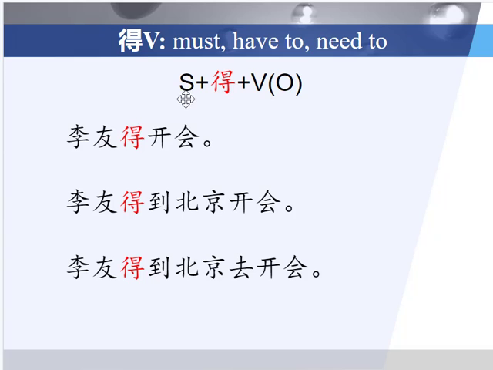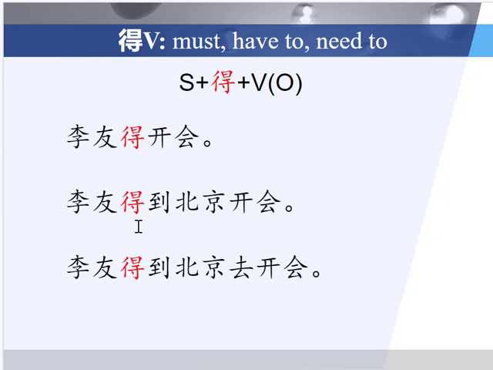The simple structure is subject plus dei plus verb and object of the verb if there is an object. So here we have an example, and it says, 李友得开会. Leo must go to a meeting. Let's look at the second example. Leo 得到北京开会. Leo must go to Beijing to attend a meeting.